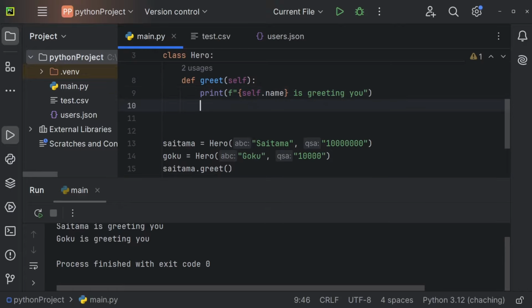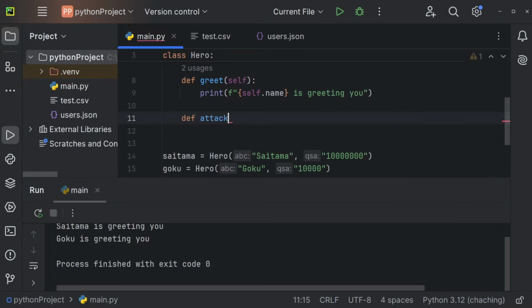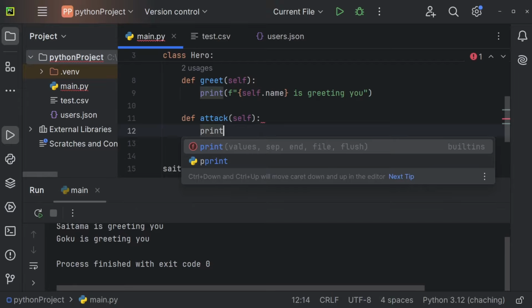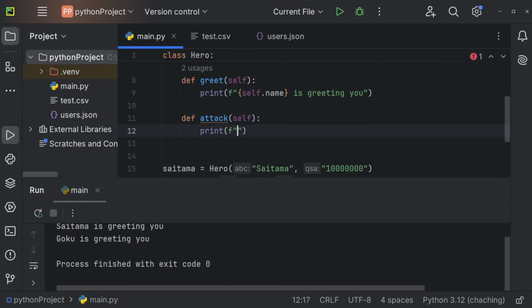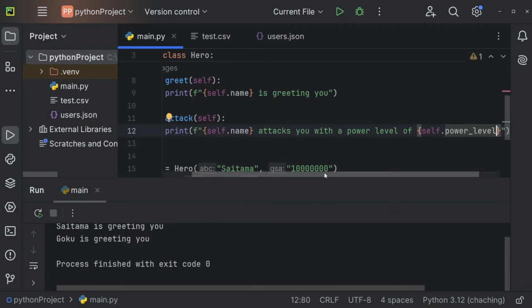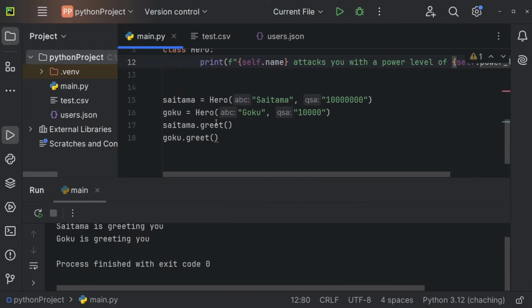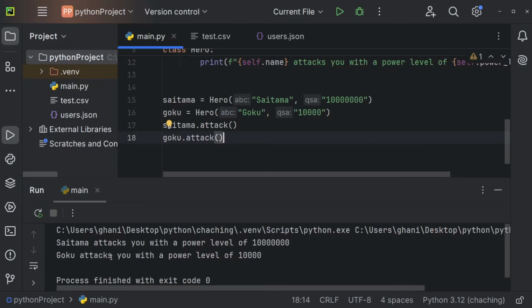So we could now, for example, also create def attack. So we could create an attack function, self once again, and we could print f self dot name attacks you with a power level of self dot power level, for example. And now let's also call Saitama dot attack, for example, and Goku dot attack. And we're getting Saitama attacks you with a power level of 1 million, Goku attacks you with a power level of 10,000.